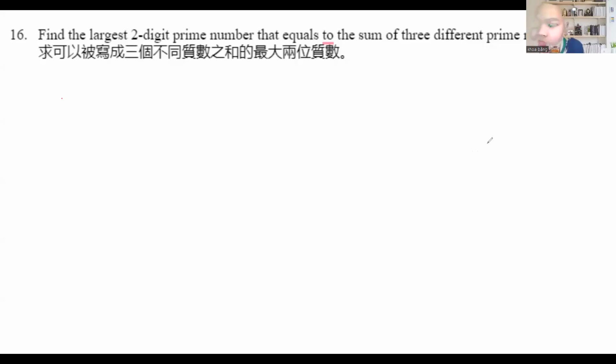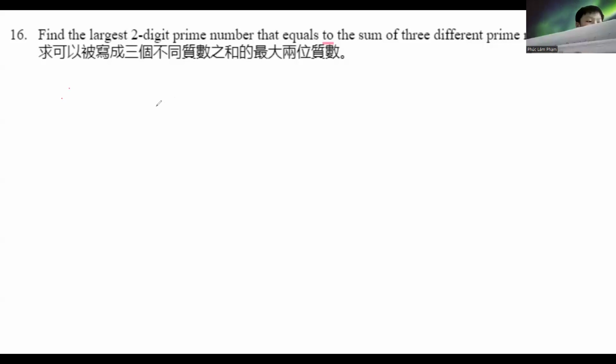Number 16. Find the largest... I think I know number 16. 97. Can I answer this? For sure, but Folk Lam Fam already volunteered. Okay, number 16, Folk, do you want to answer?